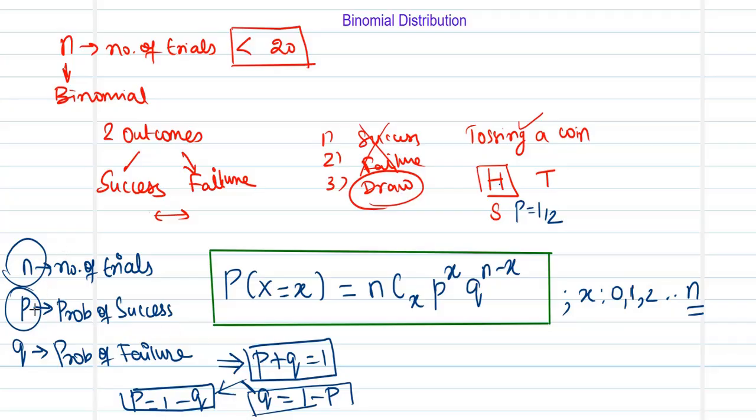So these two quantities are called the parameters of the binomial distribution. Symbolically, we write it as X follows binomial distribution with parameters n comma p. X follows binomial distribution with n comma p. Now the next thing we require is going to be this nCx computation. How to compute this nCx?